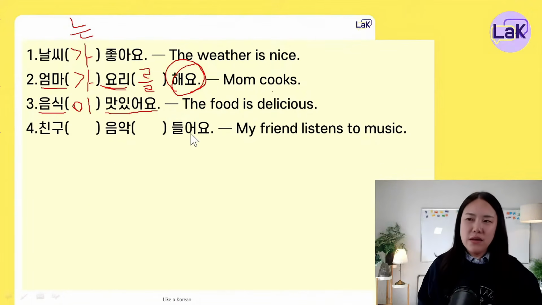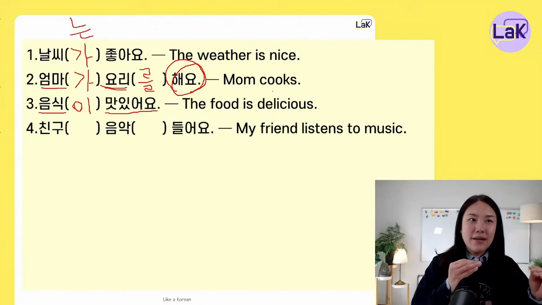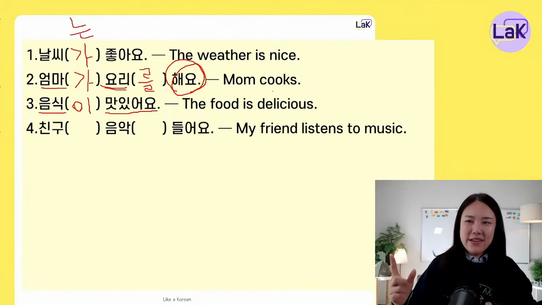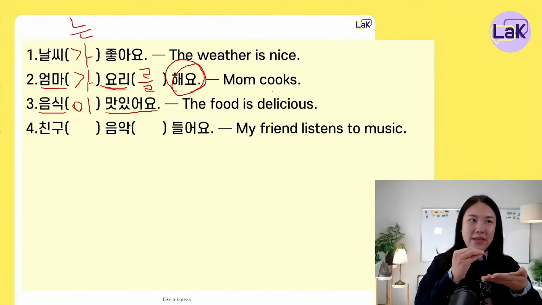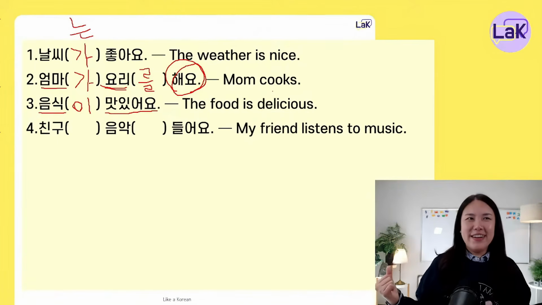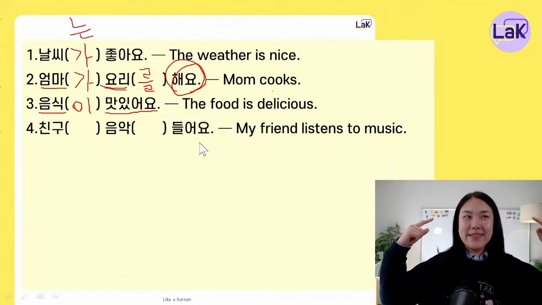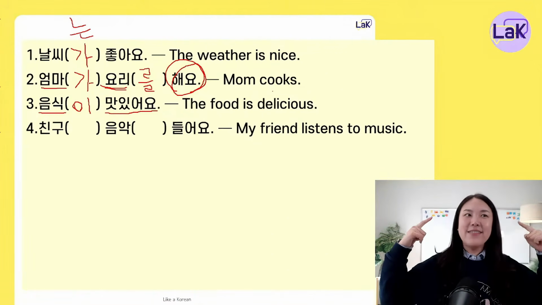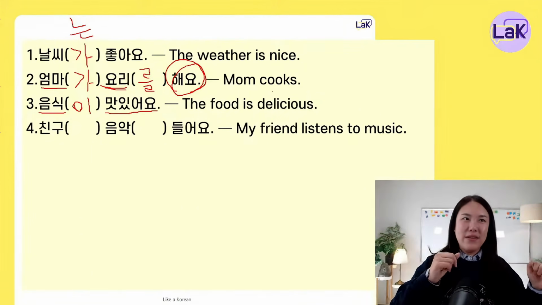친구, 음악 들어요. 친구 means my friend. 음악 means music. 들어요 means listen. 친구 something, 음악 something 들어요. What marker do we have to use here? So you have to think if the 들어요 is a verb or an adjective. 들어요 is listening, right? So it's an action verb.